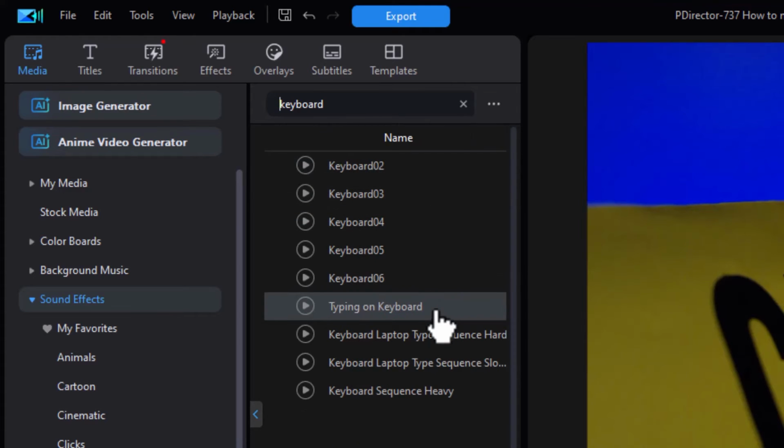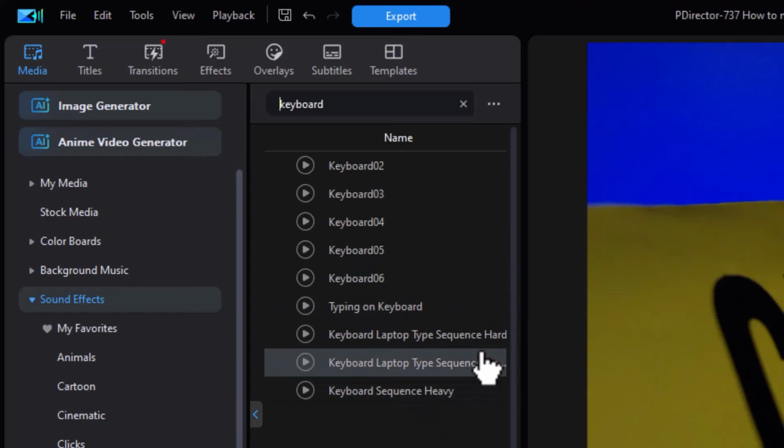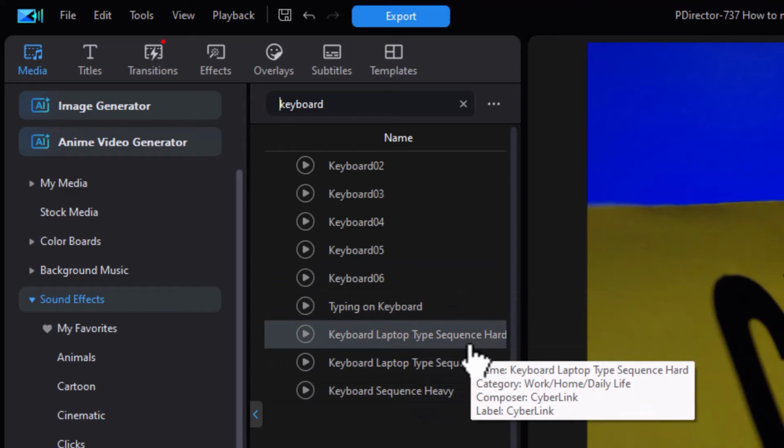And here is some of the stuff that we have. Typing on a keyboard, typing sequence slow and hard. Let's listen to this one.